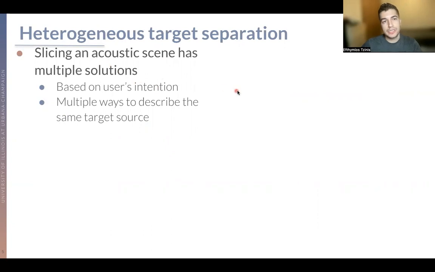So slicing an acoustic scene has multiple solutions based on what the user wants. There are multiple ways to describe exactly the same source, as you can imagine, saying, for example, giving a semantic concept or something related to the energy of the source.